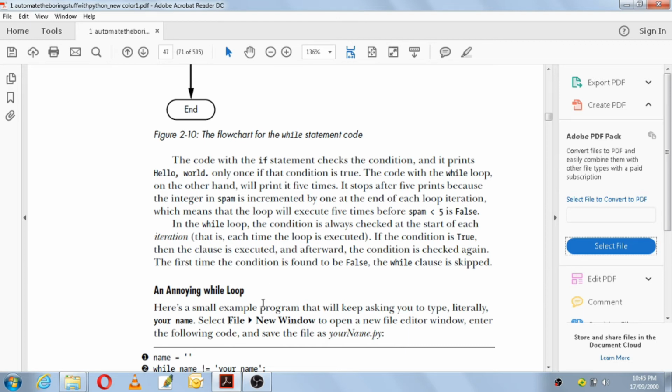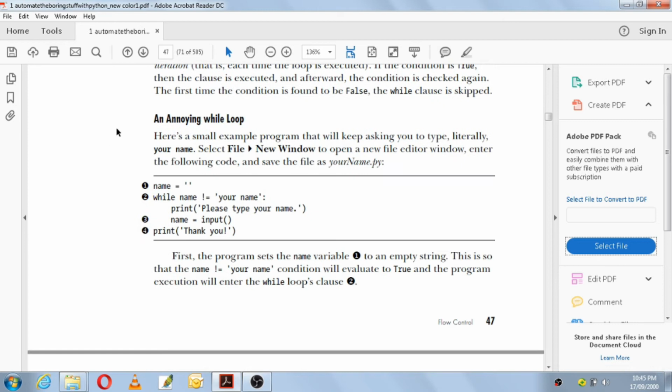Okay, here we have a subtopic, an annoying while loop. Here we have a code which does not stop. Okay, so here what is happening is name is equal to an empty string. Initially name is being initialized with an empty string, and here they have used a while statement: while name is not equal to your name. Okay, so name is not equal to your name is the condition, and here they have put a colon. That means the name now is an empty string.